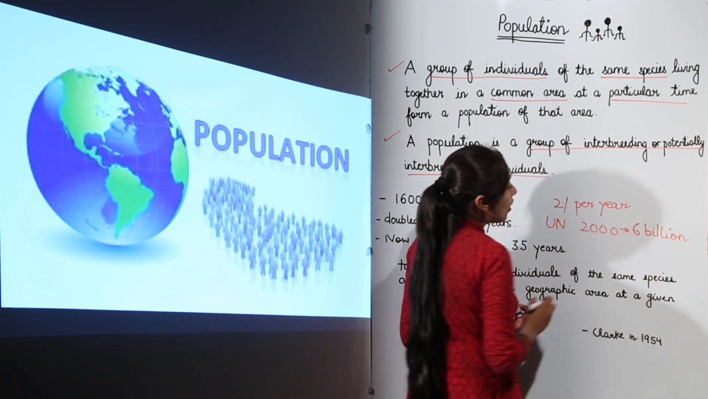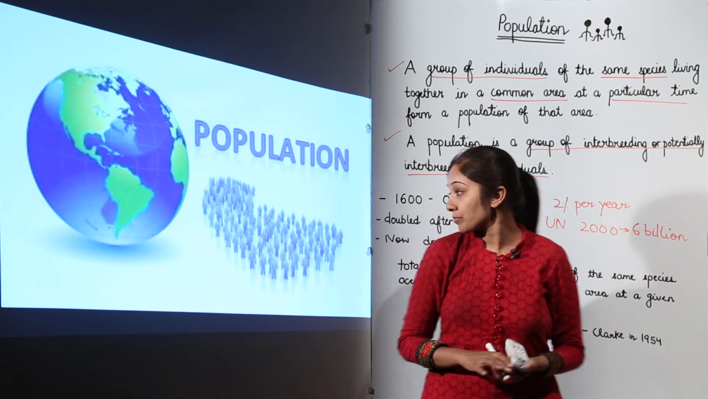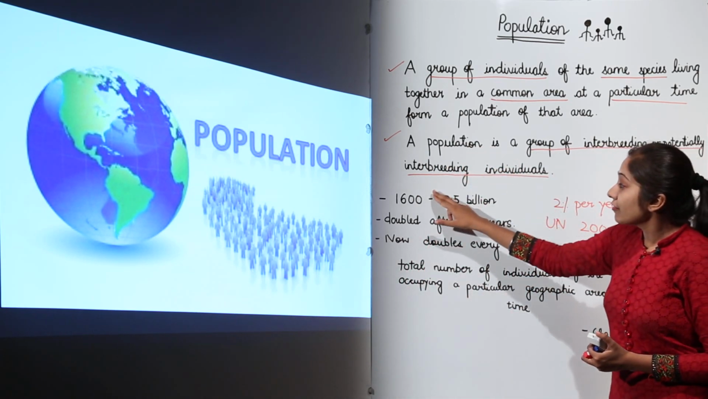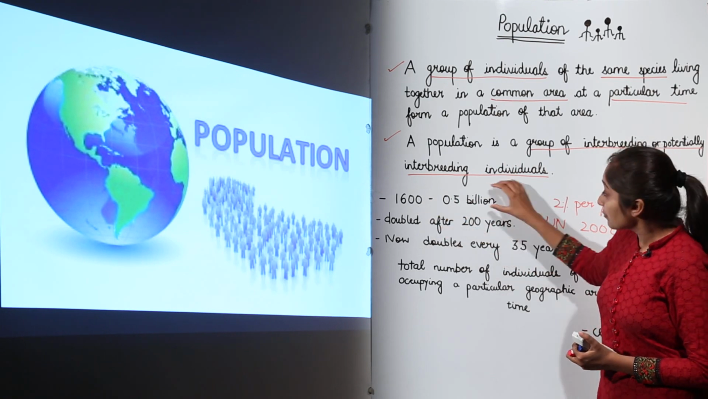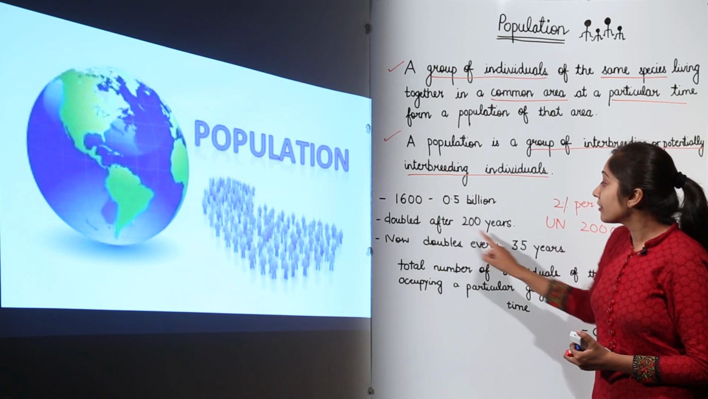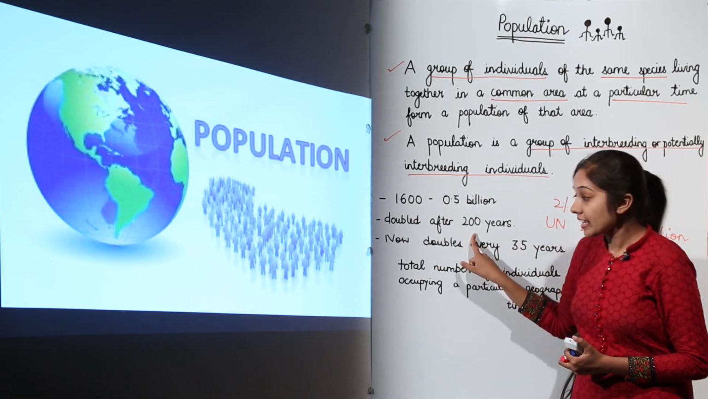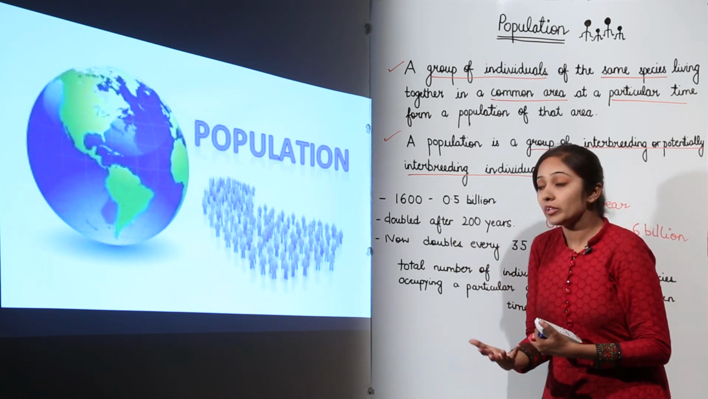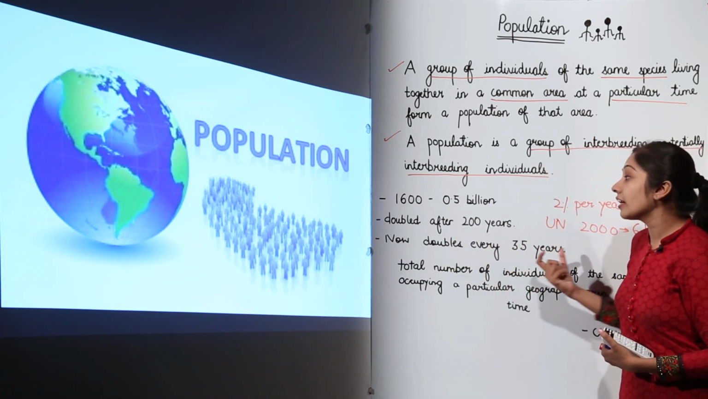Okay, it was around 6 billion. Okay. So remember that in 1600 the population was 0.5 billion. It doubled after every 200 years, right? But now this effect, the doubling of the population, is seen after every 35 years.